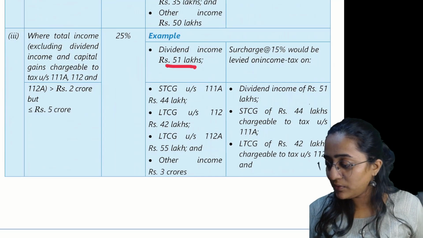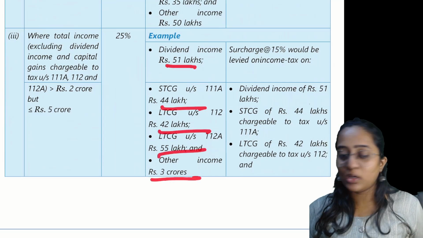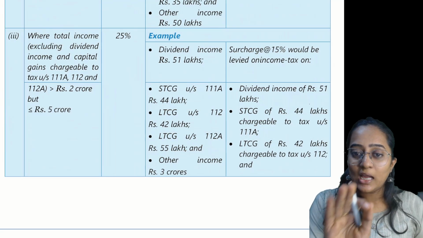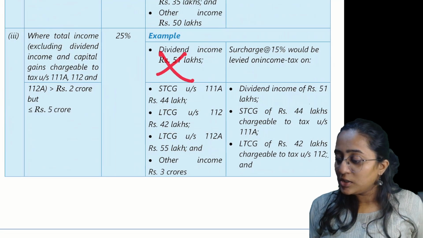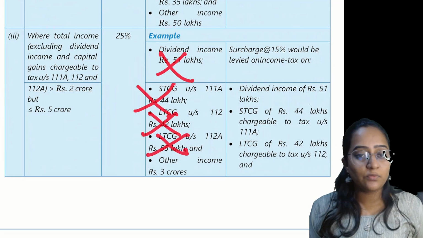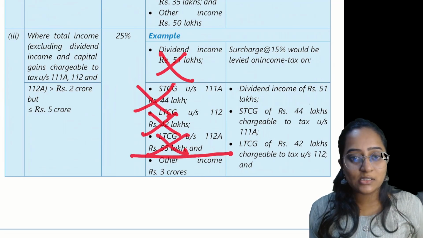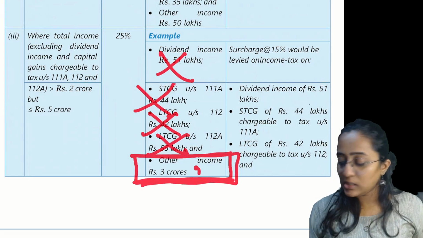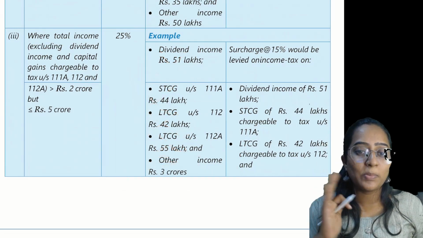See, dividend income is 51, short-term, long-term capital gain and total income. Now, I spoke that excluding dividend income, short-term capital gain, long-term capital gain for that matter, you have excluded all these things and the total other income which you had apart from these is 3 crore rupees.